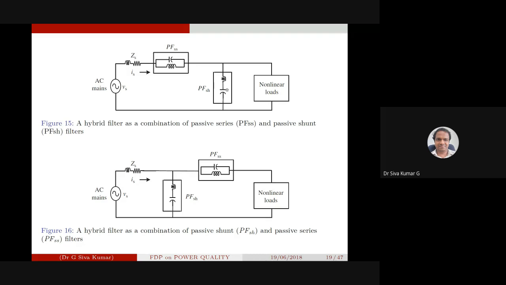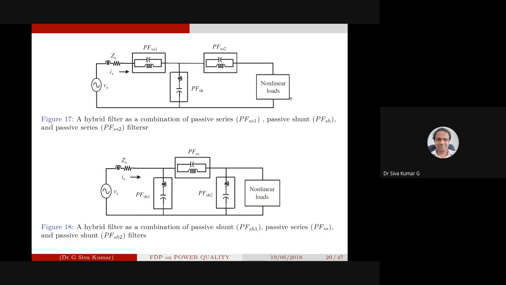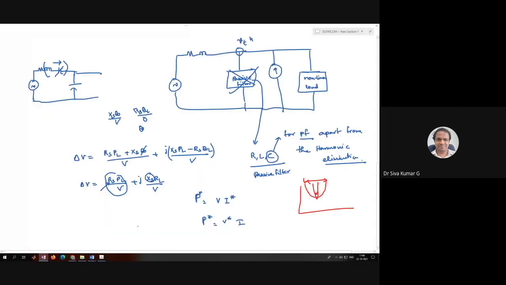Then in this case, you have a shunt very close to the nonlinear load. These are still very much hybrid. We have a series filter over here, then the shunt filter, and then the passive filter. And here also, it is a kind of combination of hybrid filter. Okay, we have a shunt over here, and then the series filter. Very long back, one of the authors, his name is Akagi.